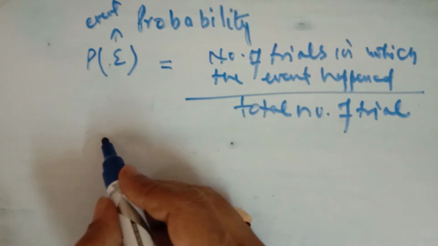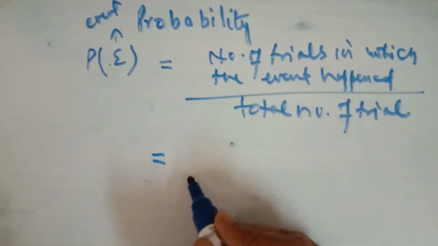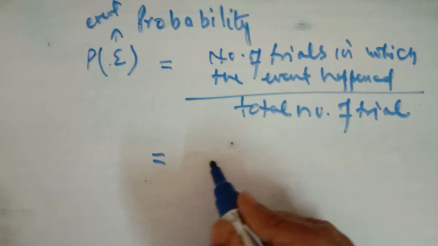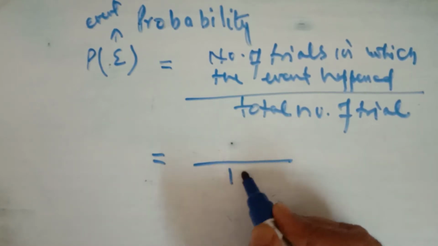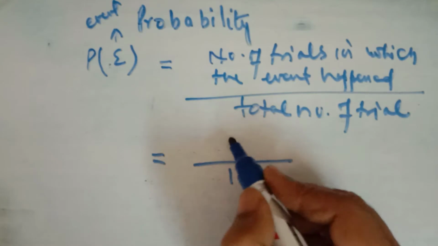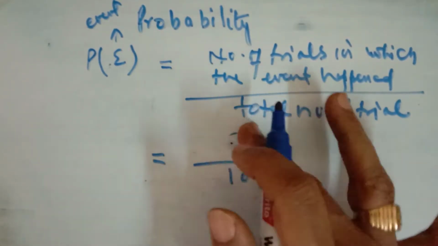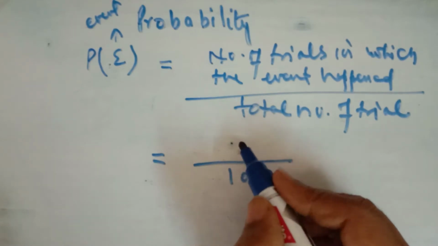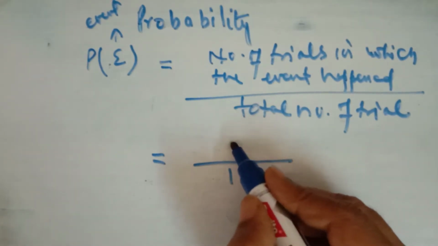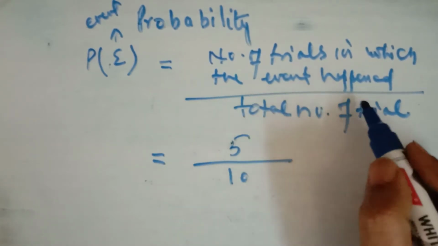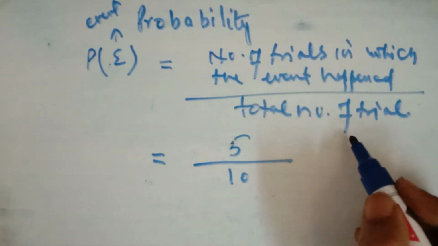Suppose we have thrown a coin 10 times. Suppose the coin is tossed 10 times, and in that we are getting head in 9 of them. So what is the probability of getting a head? It is total number of trials 10, and in those 10 we are getting head 9 times. If it is given that we got head only 5 times, it will be 5 upon 10. That is the number of trials in which the event happens, and the total number of trials.